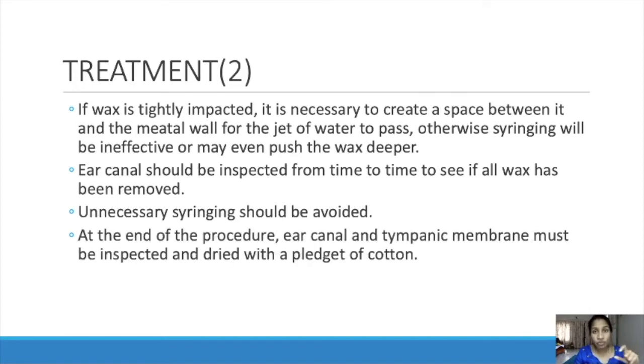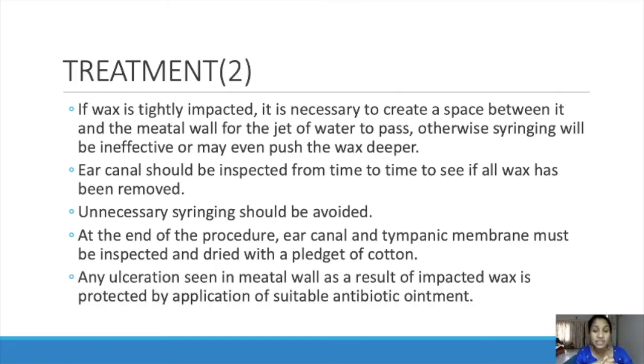At the end of the procedure, the ear canal and tympanic membrane must be inspected and dried with a cotton plug. So with the cotton, we have to dry the ear canal and tympanic membrane. Any ulceration seen in the meatal wall as a result of impacted wax is protected by application of a suitable antibiotic ointment. If we see any ulceration because of this wax, then we have to apply antibiotic ointment there.